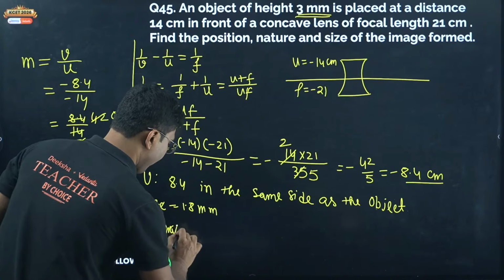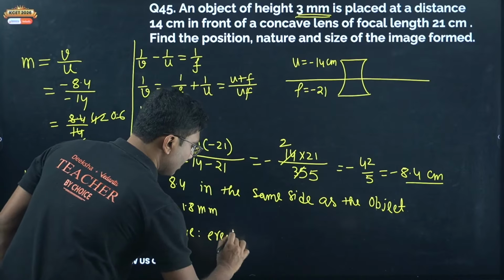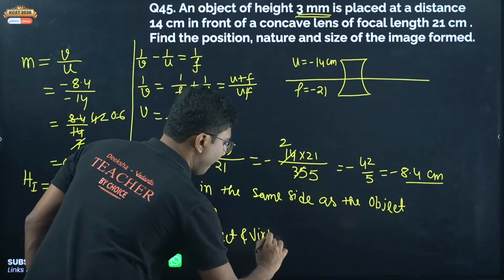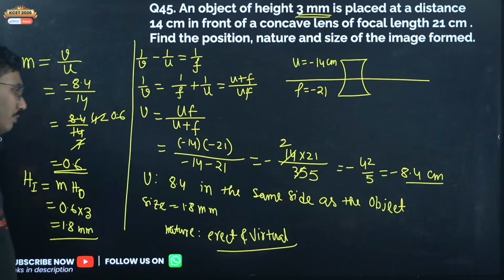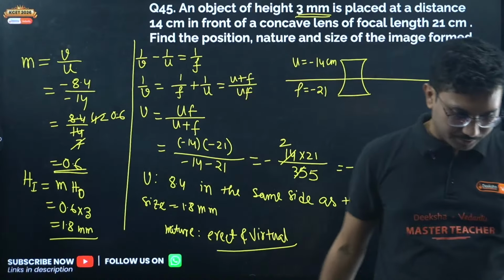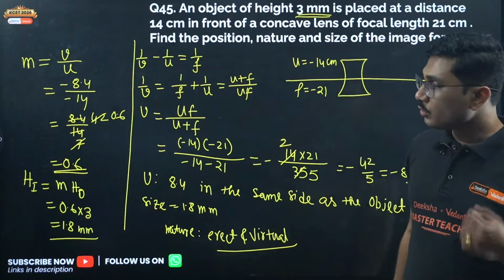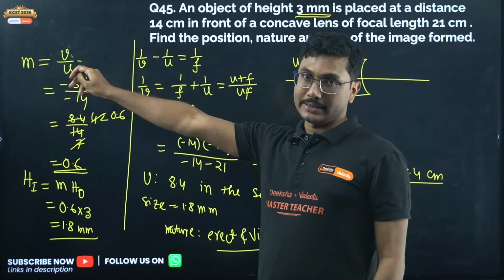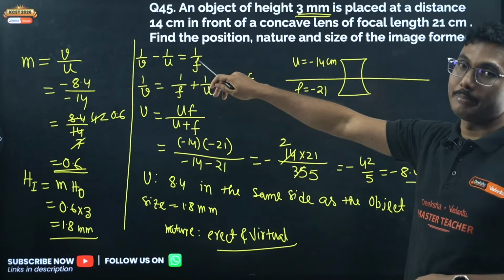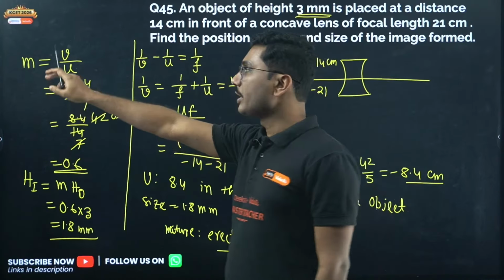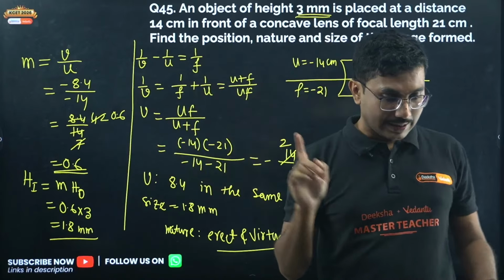Nature is erect and virtual. Now how do I say this is erect? Because the magnification is positive. If magnification is positive, then it's an erect image. Hussein, there is no negative sign for lenses magnification. Negative sign is there for mirrors. So that's why students get confused. For lenses, it is positive.